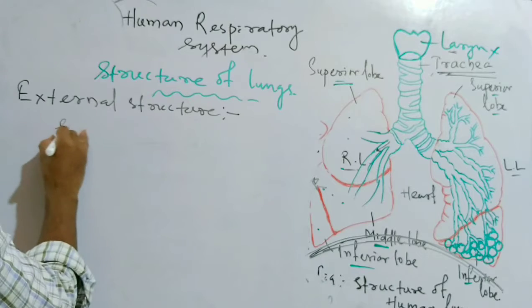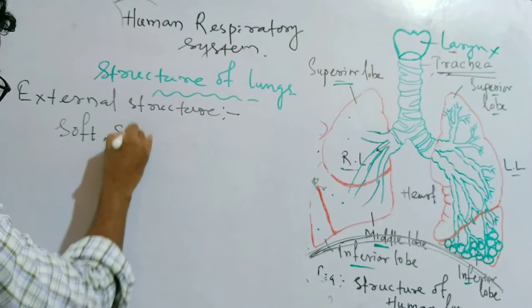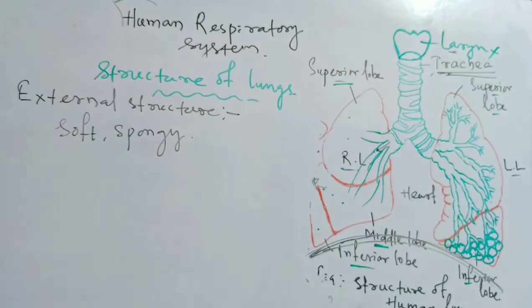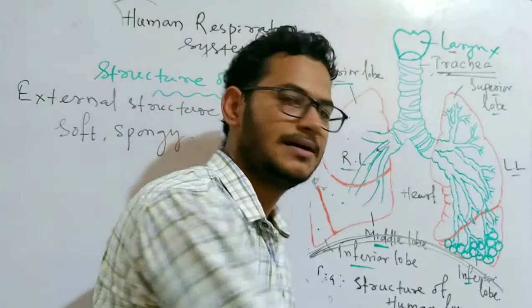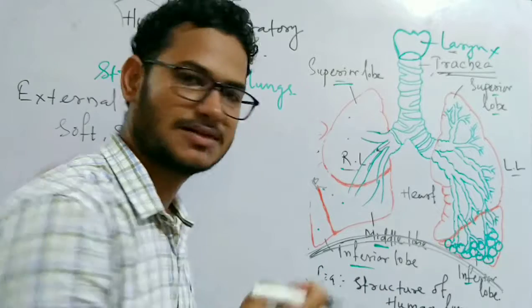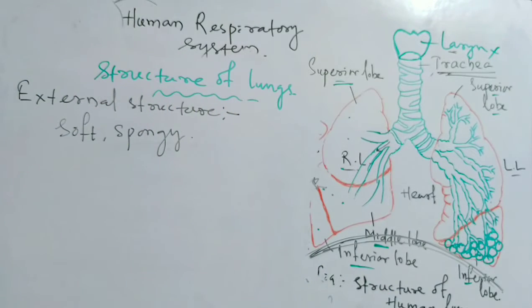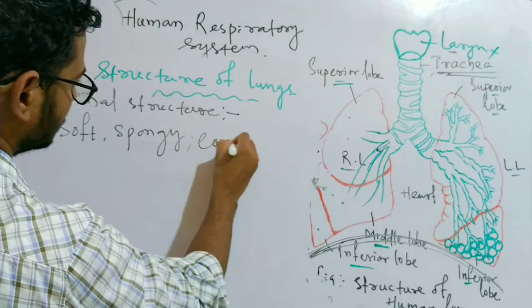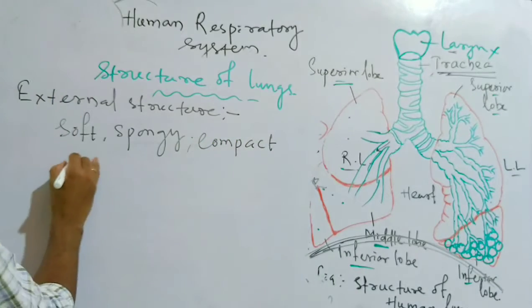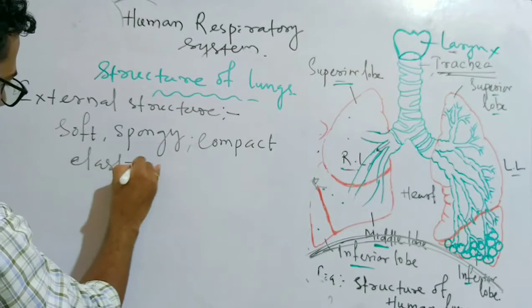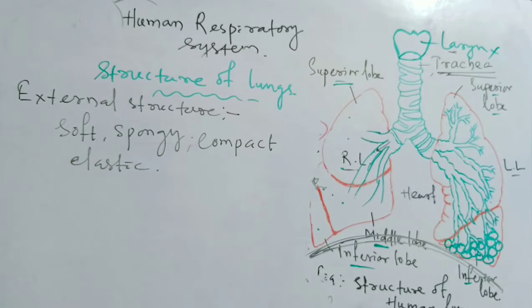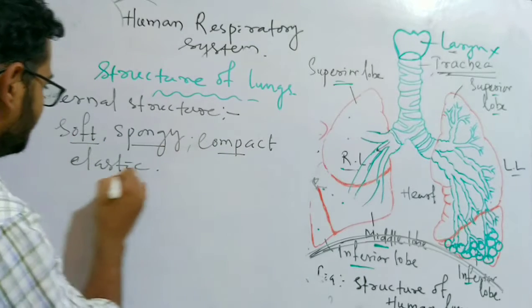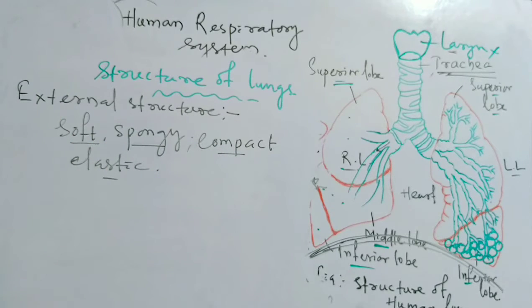These are very soft and spongy, because there are many air sacs present inside, making it very spongy due to the presence of the alveoli. It is compact and also elastic. So these are the external properties. We can find the lung to be soft, spongy, compact and elastic.